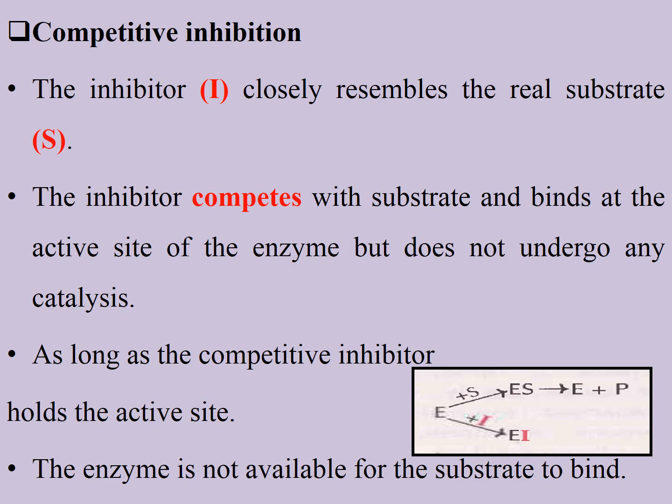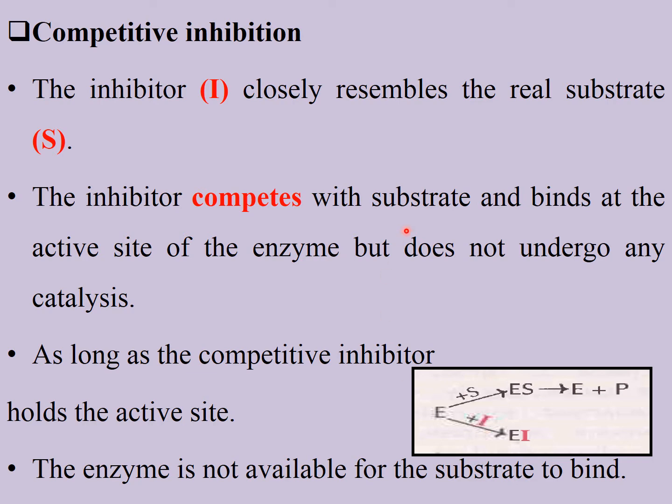This is the reaction, where E is the enzyme, S is the substrate and I is the inhibitor. Firstly, E makes a bond with S to produce ES, which is further divided into E plus P. On the other hand, when the inhibitor binds with the enzyme, they produce an enzyme-inhibitor complex. So we can say that there is a competition between the substrate and inhibitor, right?